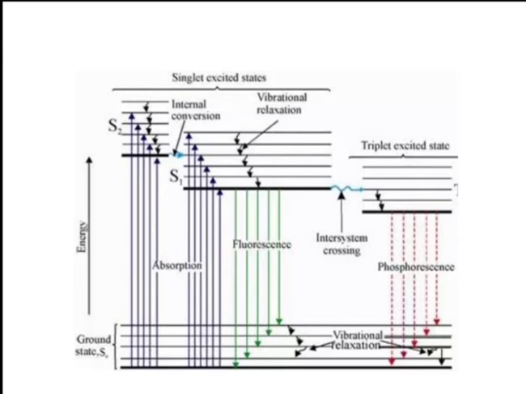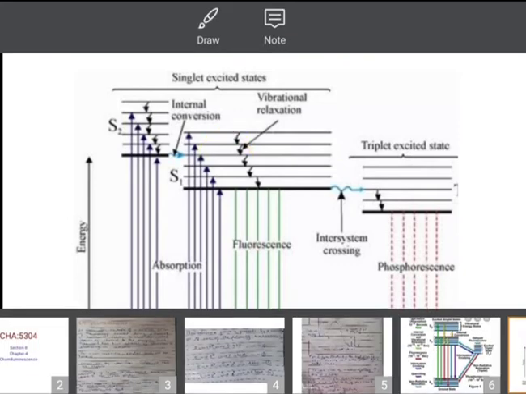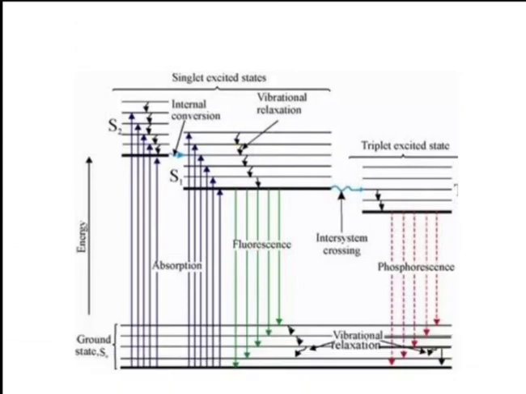First the transition occurs from S0 to S2, then there is a vibrational relaxation. The molecule comes down 5 to 4, 4 to 3, 3 to 1, 1 to 0. Then there is an internal conversion, that means a singlet to singlet transition. The molecule comes from S2 to S1. This is called internal conversion, and then again there is a vibrational relaxation, same as here. The molecule comes to the ground state with the emission of light. This is called fluorescence.